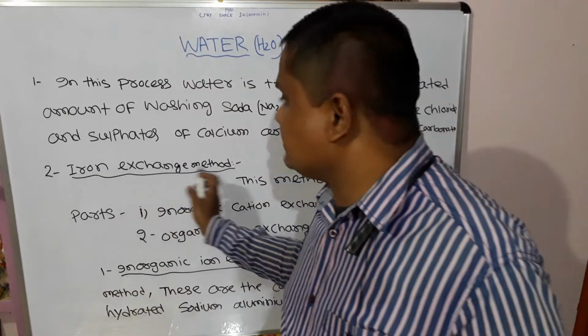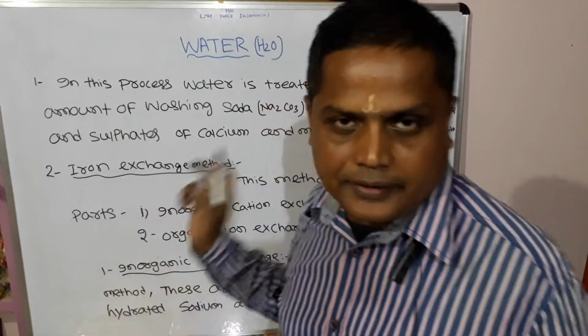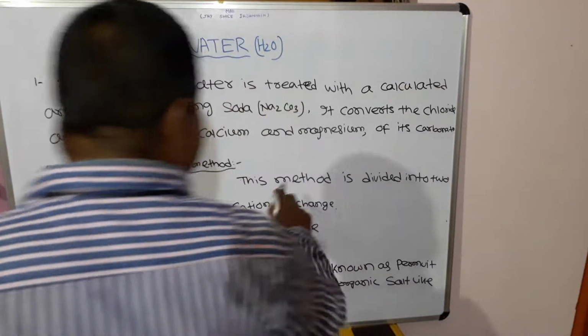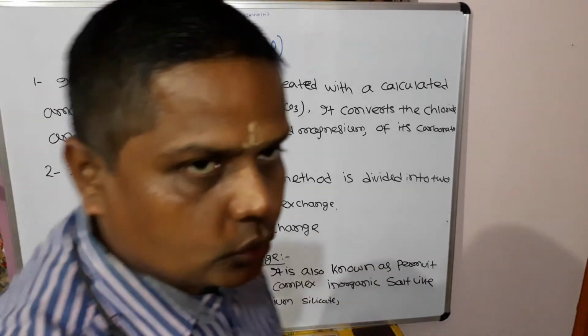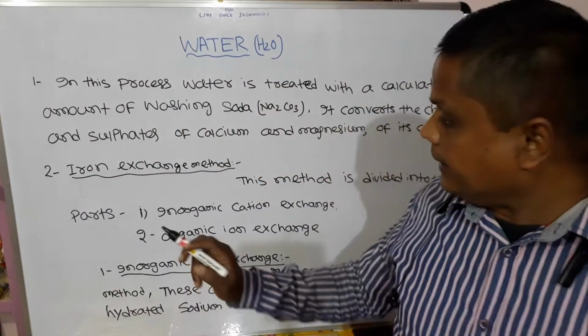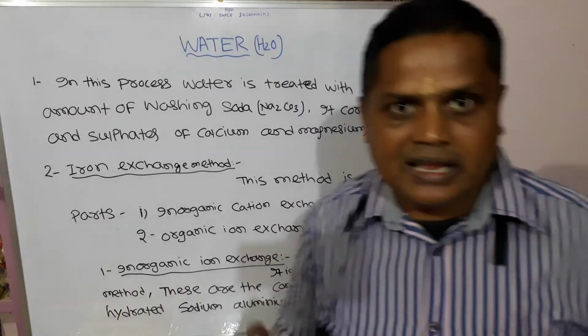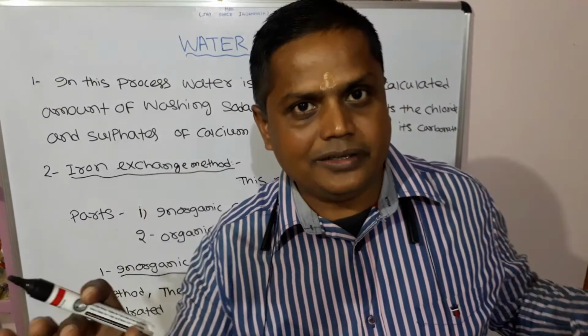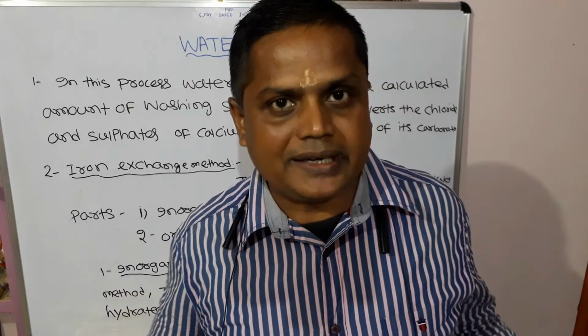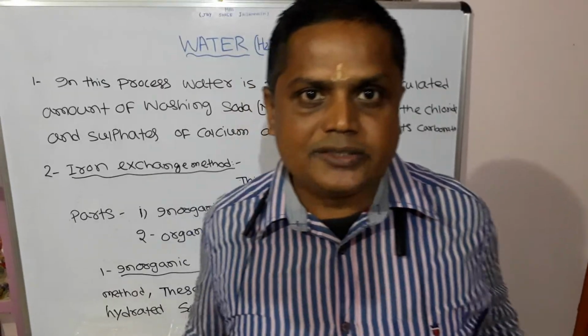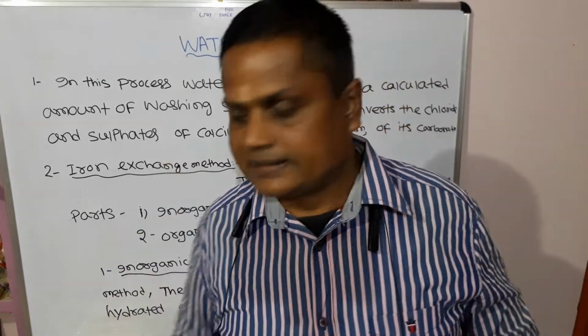The second method is the ion exchange method. This method is divided into two parts. First one is inorganic cation exchange. Second one is organic ion exchange.